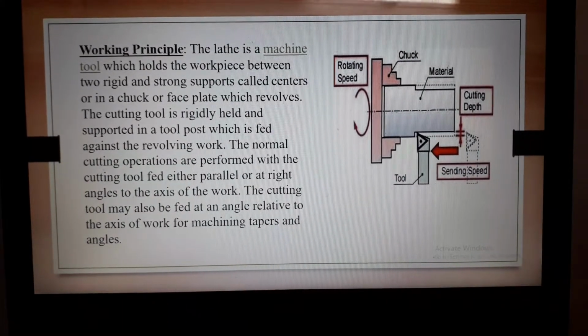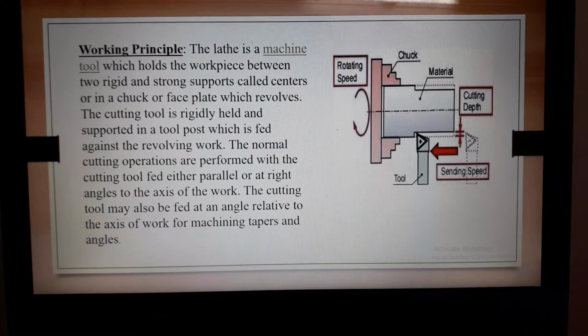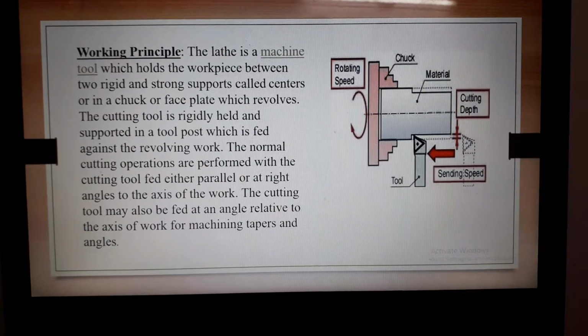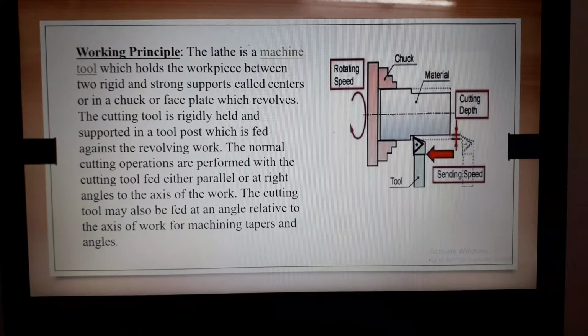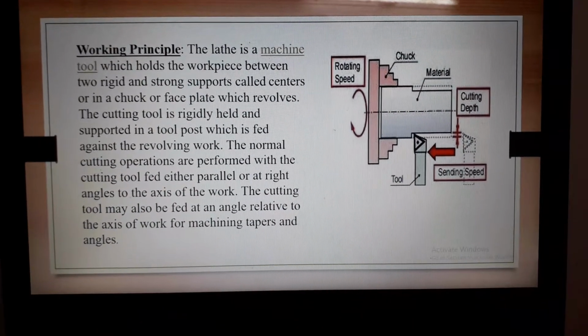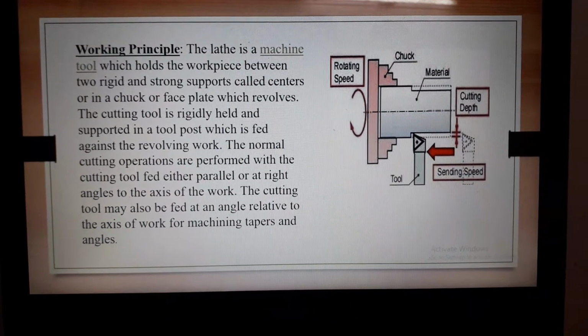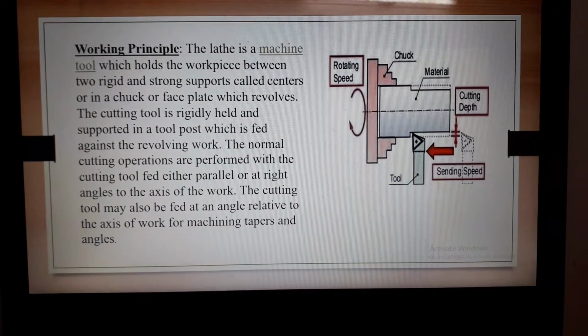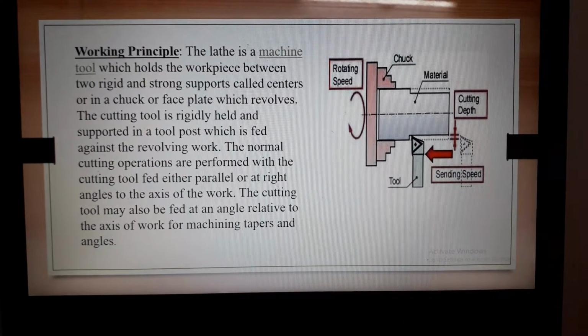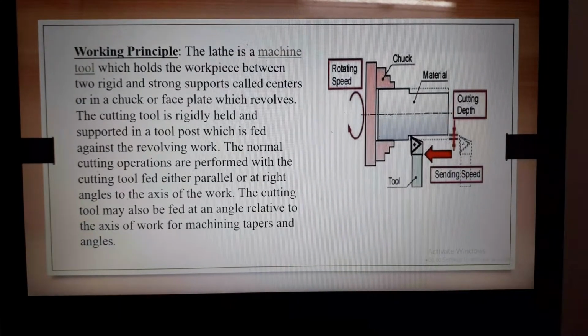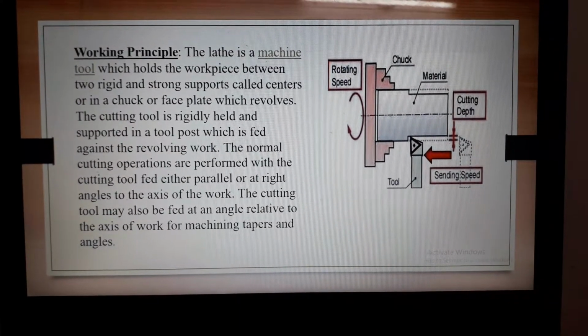So what is the working principle? The lathe is a machine tool which holds the workpiece between two rigid strong supports. The support has to be strong, otherwise it is going to vibrate and we cannot get the exact process. That's why we use rigid and strong supports called centers, or a chuck or a face plate, which revolve, that is, rotate.